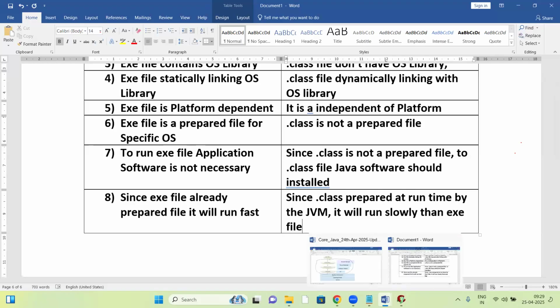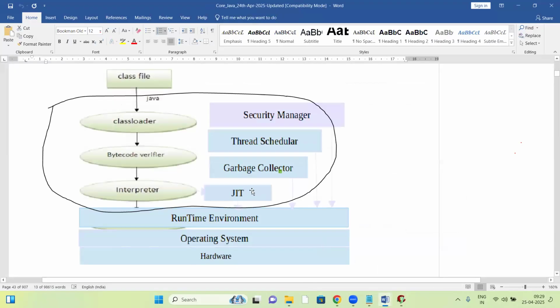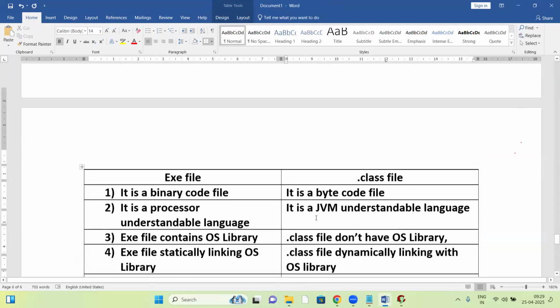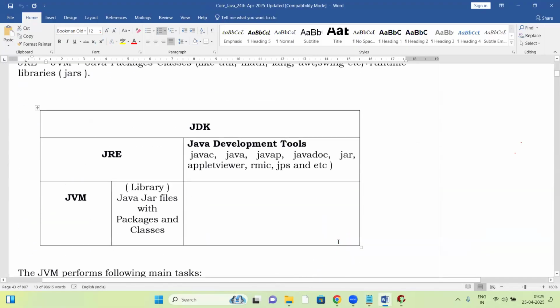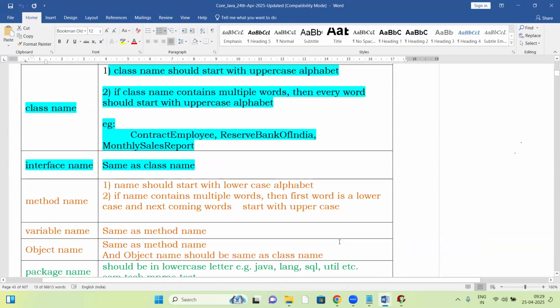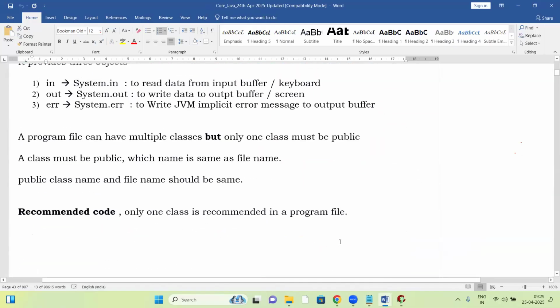Even to improve the performance of Java programs, JIT was added. This topic is next on the list. The JIT compiler was added, so because of JIT, Java programs run fast. To make Java programs fast, JIT was added in later versions. That we'll discuss later. So this is about the exe file and dot class file differences. So how did Java make us independent of platform? Okay, the topic is very clear, right?